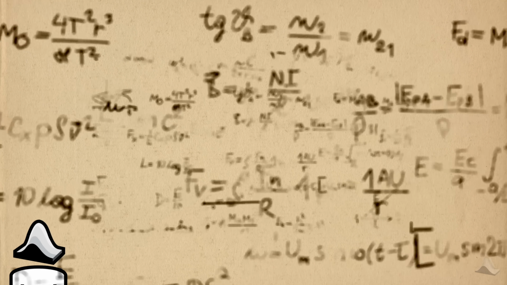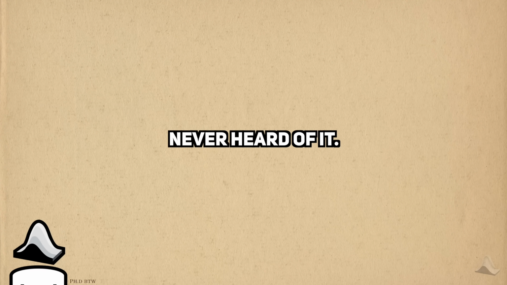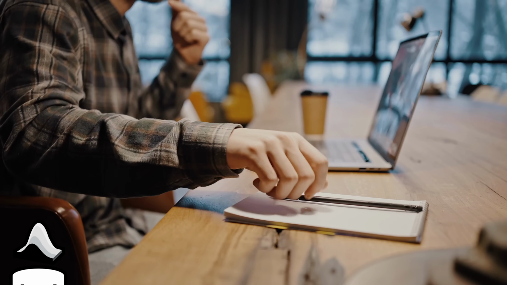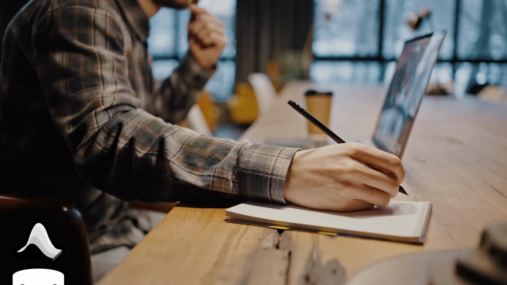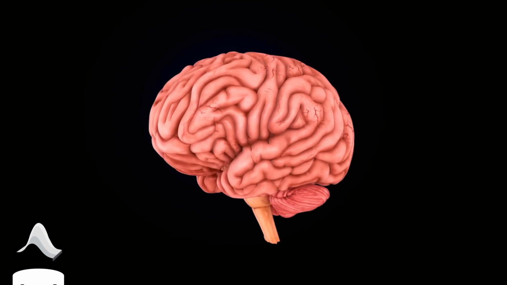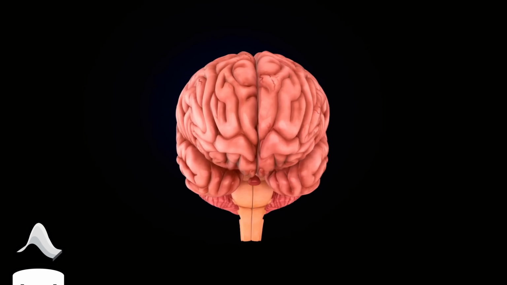Let's get started. I got the idea for this video because I was recently asked to use a model that, up until then, I'd literally never heard of. It's called ANCOVA, or Analysis of Covariance. Maybe you've heard of it before. I hadn't. I've already gone through the process of learning it at work, but I made it a point to take notes throughout my entire process. What you'll be seeing is my literal thought process while I'm learning.